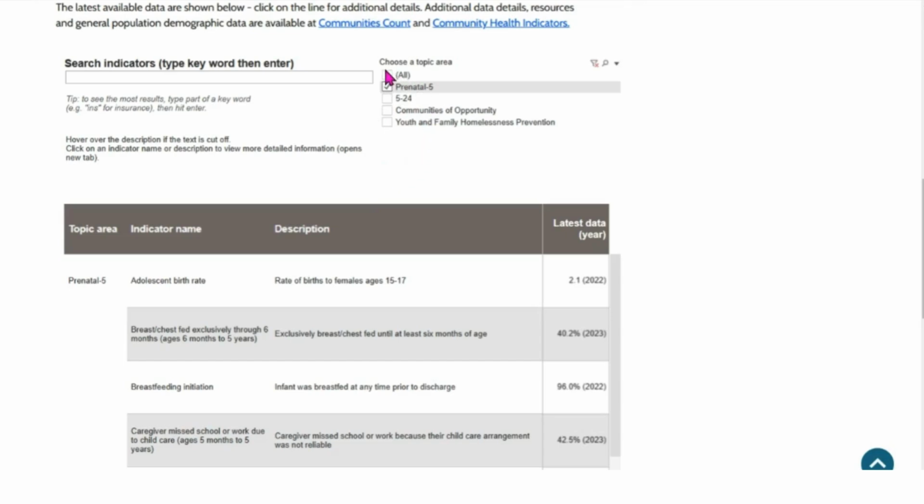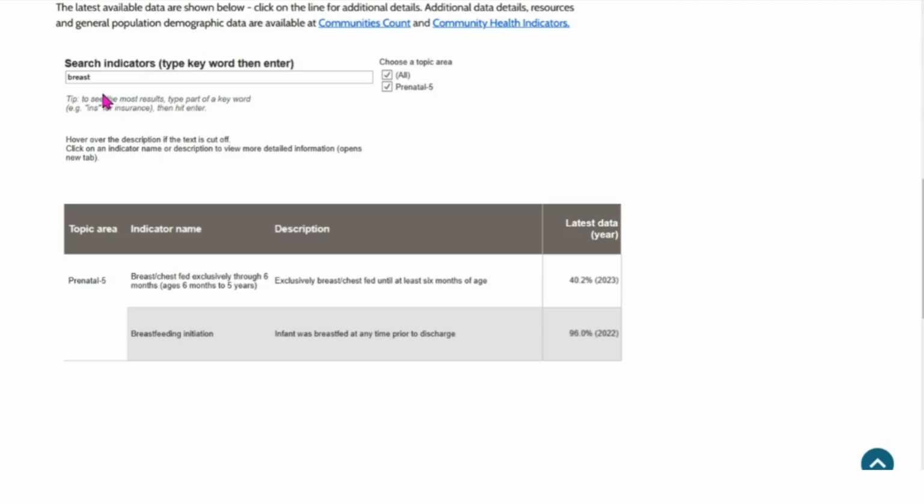Use the search bar to find specific indicators. Type your term and press enter. Only exact phrases are searched, so try partial words. For example, typing breast shows indicators like breast, chest fed, and breastfeeding.